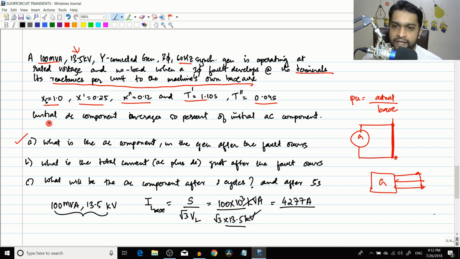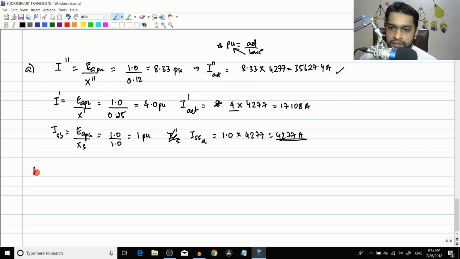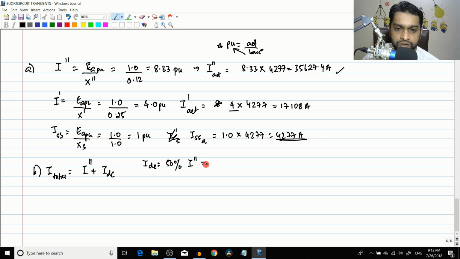So they are telling that the initial DC component averages 50% of the initial AC component. So that means the I total, what they are asking, in this question I total will be equal to the subtransient current I double dash plus IDC. And they have given IDC is equal to 50% of I double dash, the initial AC component. So this will be equal to 0.5 I double dash. If I substitute that value here, I will get 1 plus 0.5 I double dash, which is equal to 1.5 I double dash.